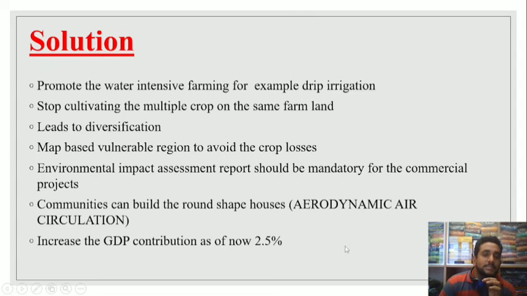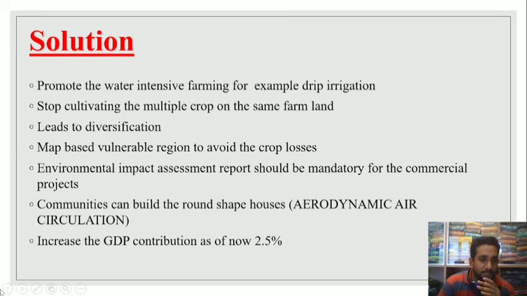In foreign countries, especially the Scandinavian countries, buildings are constructed with aerodynamic air circulation, which reduces the heat coming inside the building through natural air circulation. These systems should be adopted in heat wave prone areas.